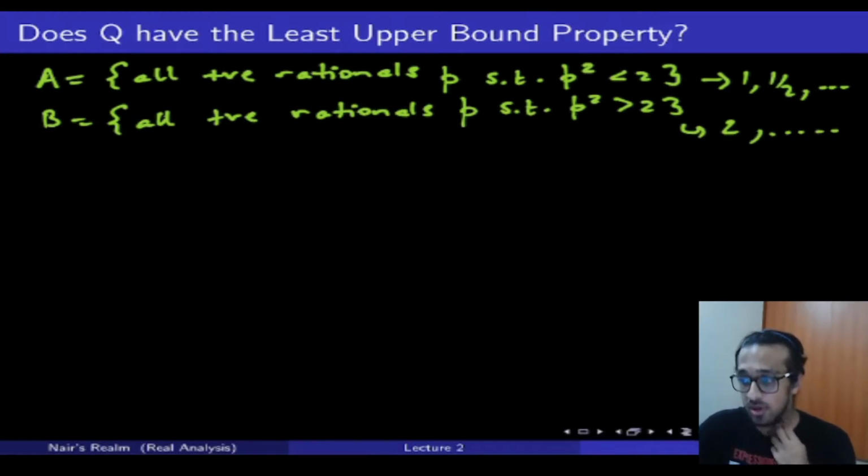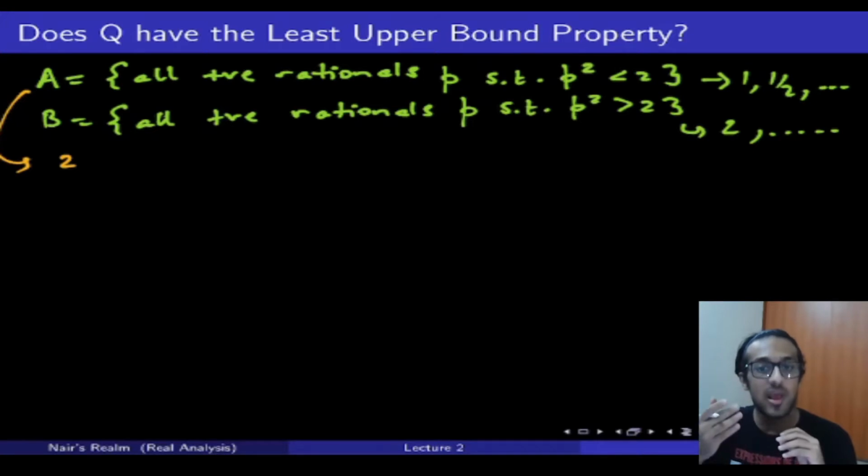What we're going to talk about here is whether A has an upper bound or not, and if so, what the upper bounds of A are. So now I'm going to exclusively talk about A. A actually does have an upper bound, right? What are some examples of upper bounds for A? 2 is an upper bound for A, and so on and so forth. In fact, if you think about it, the set of all upper bounds of A is nothing but the set B. If you look at it closely, you will understand what I'm trying to say. The upper bounds of the set A will be all those rational numbers whose squares are greater than 2, which is nothing but the set B.